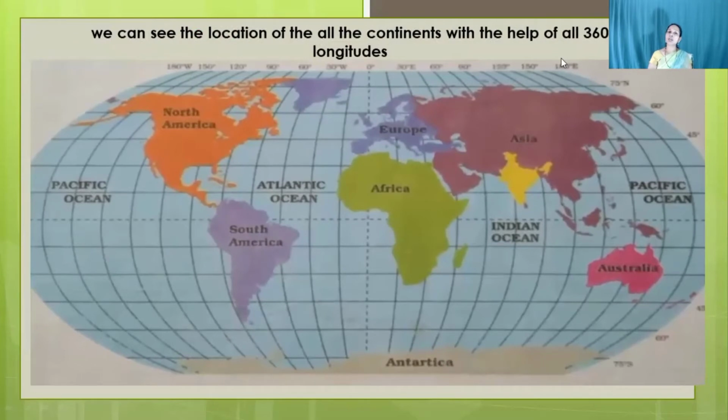We can see the location of all the continents with the help of all 360 longitudes. Let's look at the figure. Here we have 360 longitudes in front of you. At the center we have the 0 degree meridian. We have here the Asia continent, Europe, Africa, North America, South America and Australia, and they are scattered among the 360 meridians or longitudes.